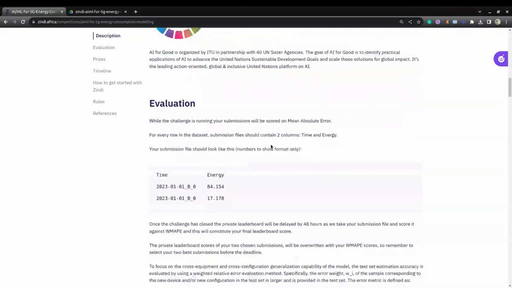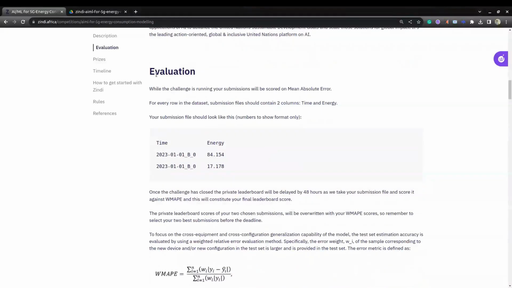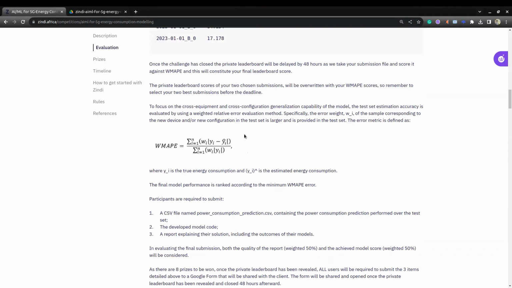Okay, we will see the data description, and if you see the evaluation, they are using mean absolute error to calculate the error metric. Okay, this is a regression problem, and for each timestamp they gave, we need to predict the energy consumption. Interestingly, for this competition, they are using weighted mean absolute percentage error for the private leaderboard.